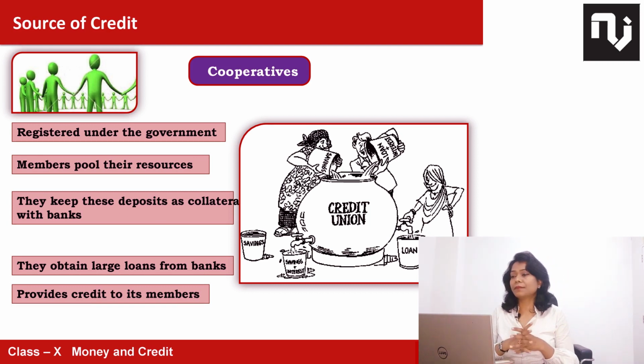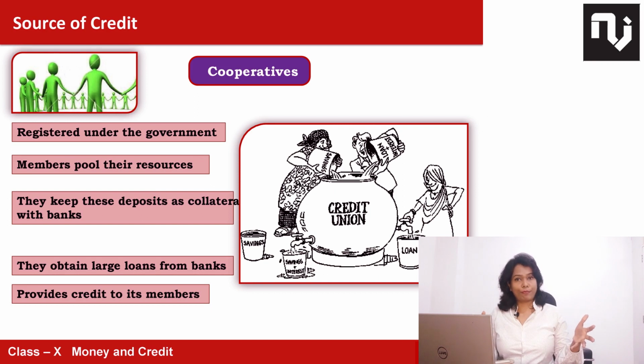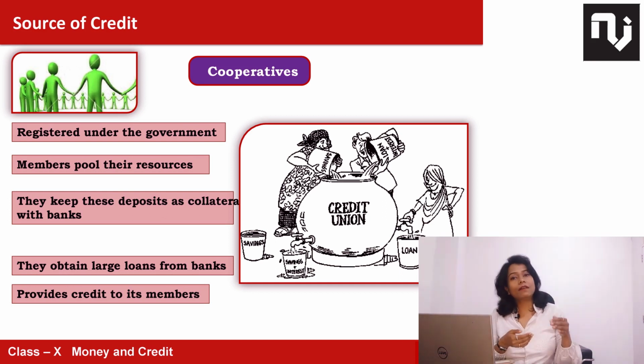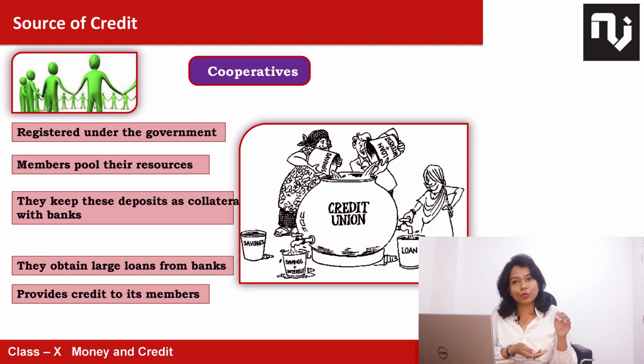Here we have an example. Have you heard about Amul Dairy? Amul Dairy is a concept of cooperative only, where a group of people came together. They are into dairy farming. They have an amount of milk left every day with them which is not used.